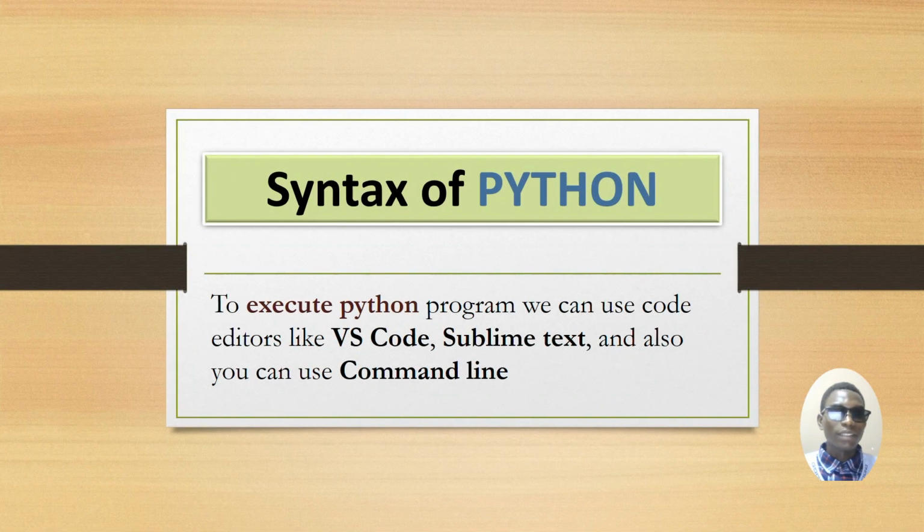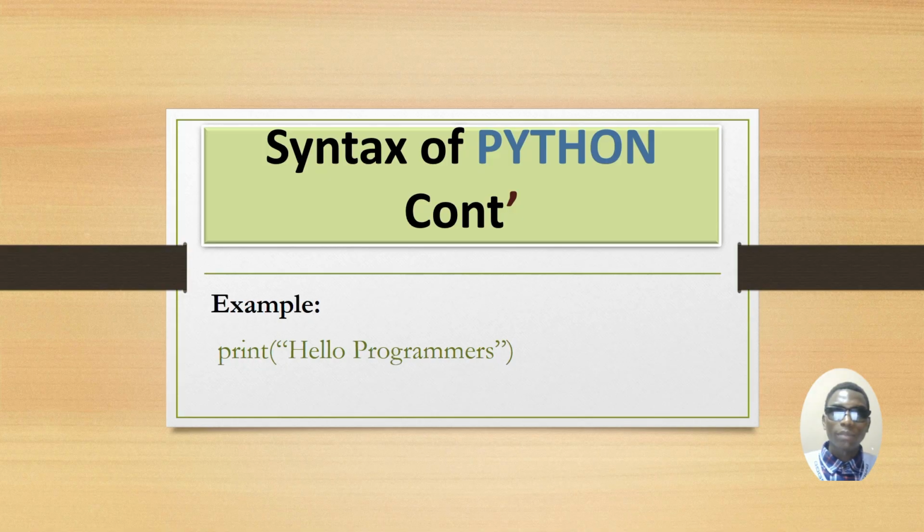Now let us see the syntax of Python. To execute a Python program you can use code editors like VS Code, Sublime Text, and you can also just use the command line to run your Python program. Now, this is an example of how a Python program looks. We just print the statement, print hello programmers.